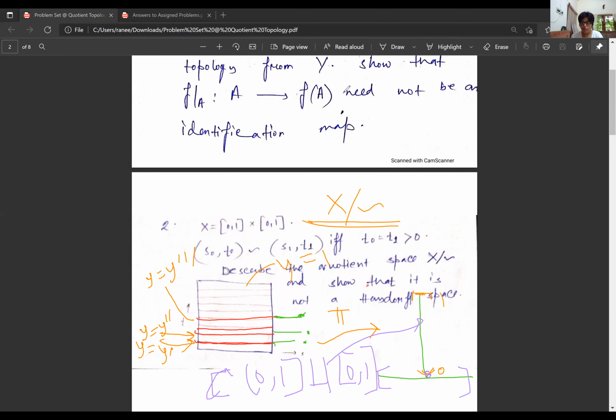So now the question is: describe the quotient space X mod the equivalence relation and show that it is not a Hausdorff space. This is the important part of this problem: this set X mod the equivalence relation will not be a Hausdorff space, whereas my space X is Hausdorff.